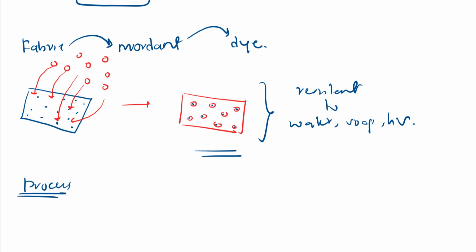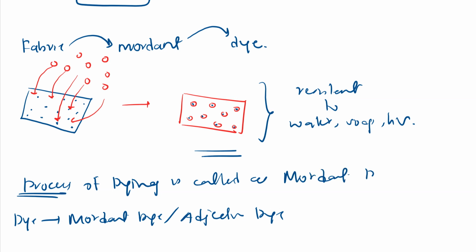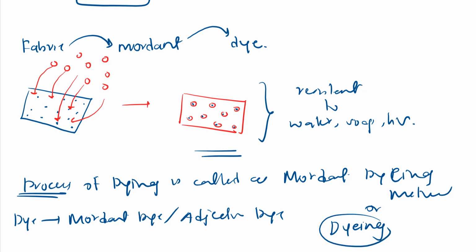So the process is called, I have told, the dye is called mordant dye or adjective dye. But the process of dyeing is called mordant dyeing method or adjective dyeing method. So you see the spelling, dyeing, that is the dyeing method, right? I hope you understood it, right?